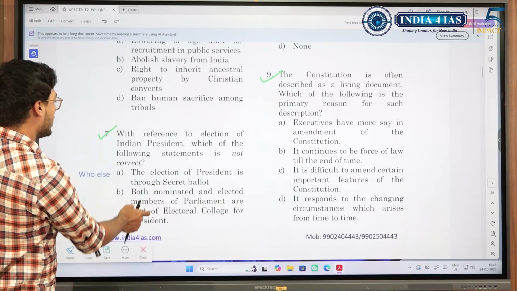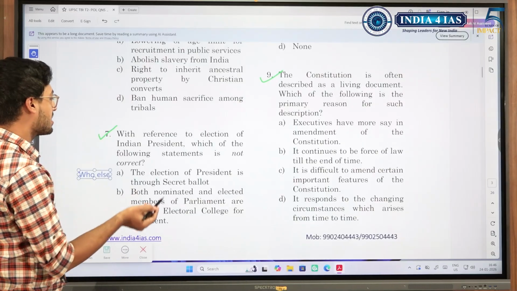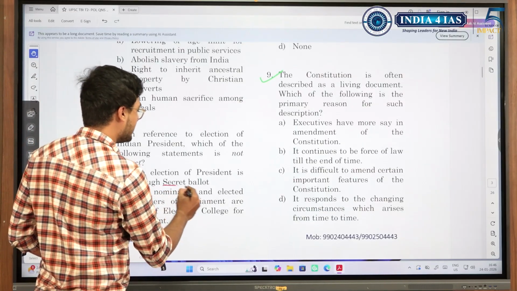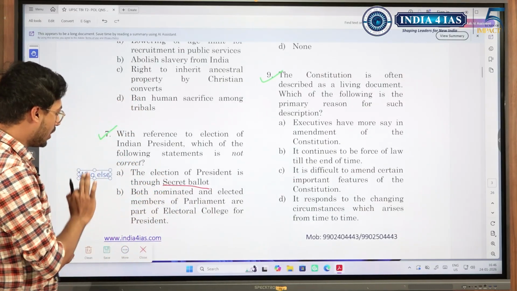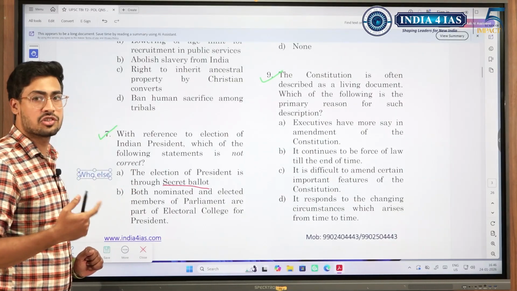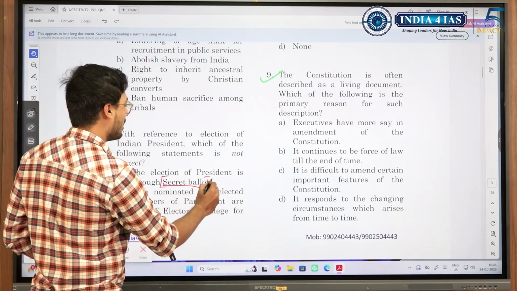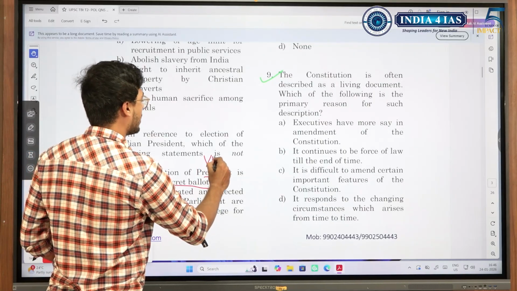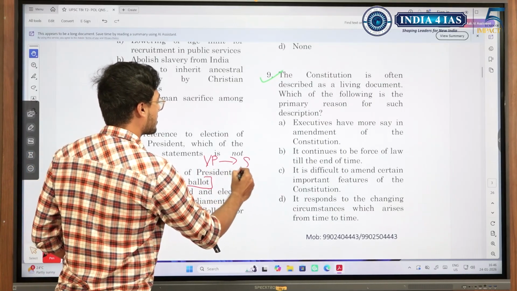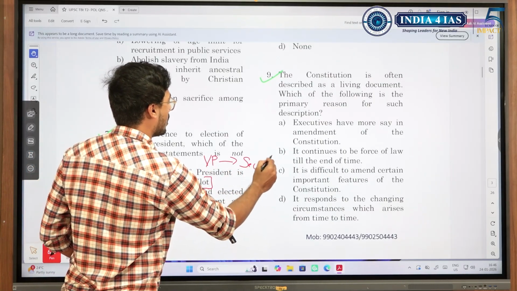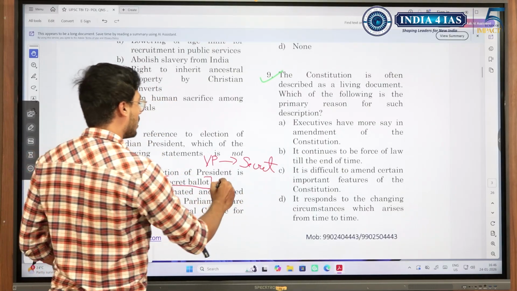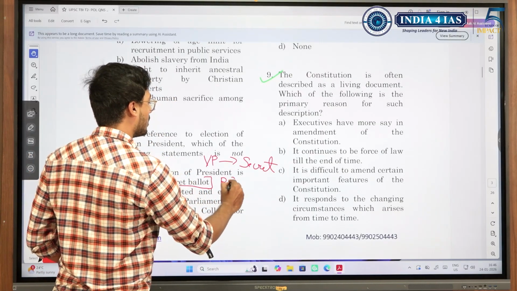Moving on, question number 7. The election of the President happens through secret ballot. It's an easy thing, you can answer. But when you are studying this, what are the other things that need to come to your mind? Election of President through secret ballot, okay. What about the Vice President? That is also through secret ballot. But what about the election of members of Rajya Sabha?